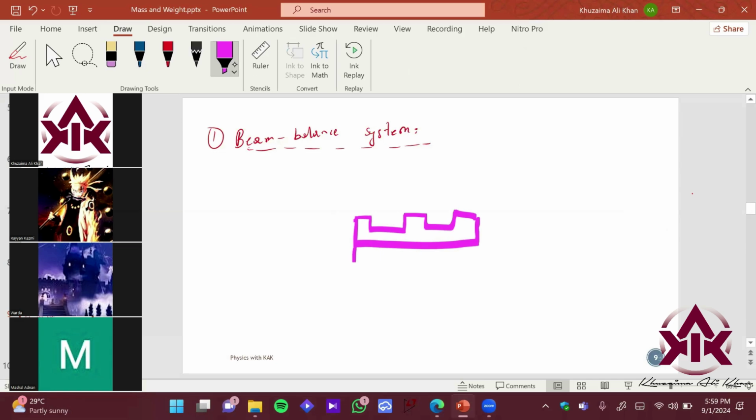Let's imagine these are the feet, and there's a scale over here. This is the pivot, and this is its scale. Before drawing a pretty great diagram for it, this is the pan over here. Now here you put the weights.